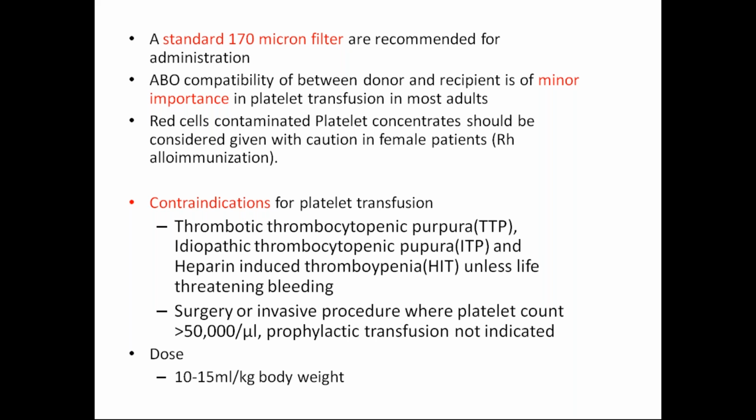So when do we contraindicate platelet transfusion? During TTP, ITP, and heparin-induced thrombocytopenia. So in thrombocytopenic purpura, if platelet transfusion is done, then the patient will have cardiac overload, a life-threatening condition. So in these conditions, it is generally contraindicated. Okay. Surgery or invasive procedure when platelet count is greater than 50,000 per microliter, prophylactic transfusion is not indicated. Dosage is 10 to 15 ml per kg body weight.